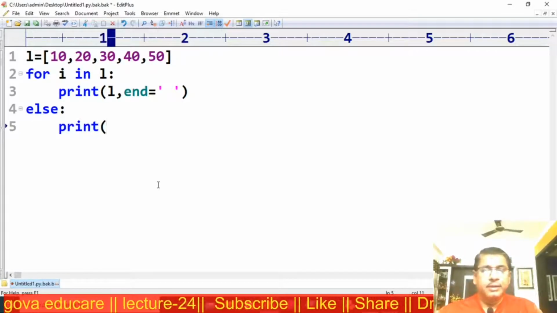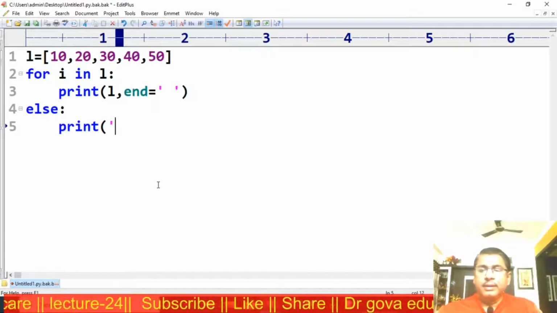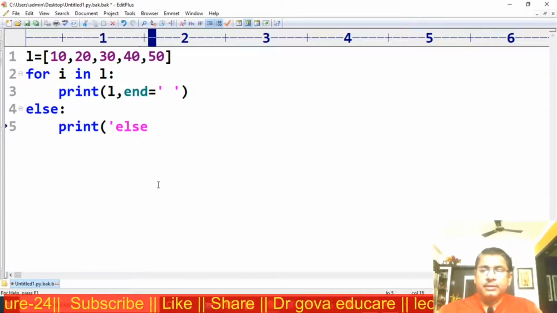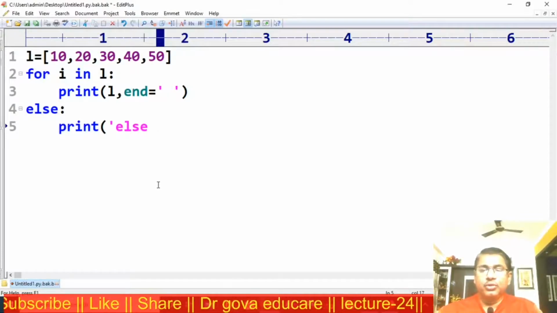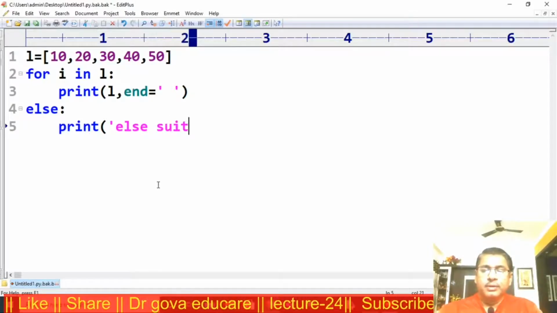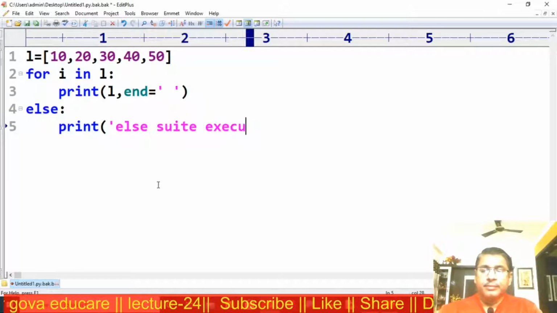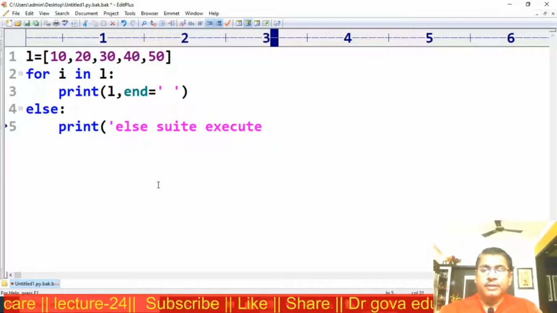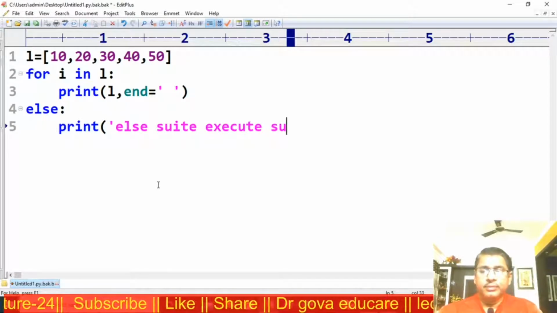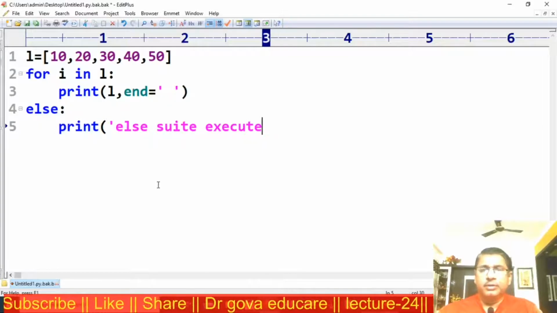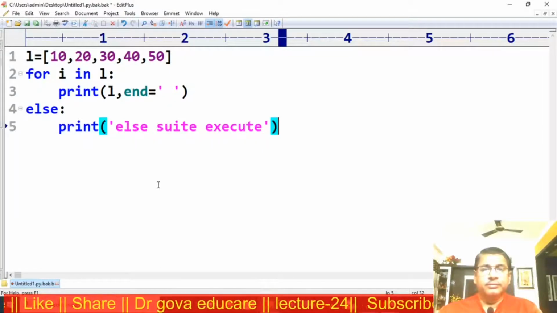Else suite executed successfully, else suite execute.